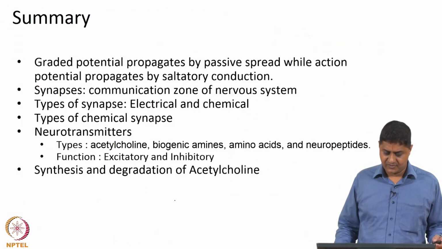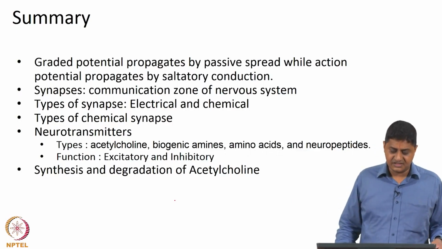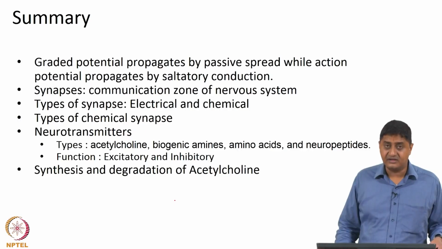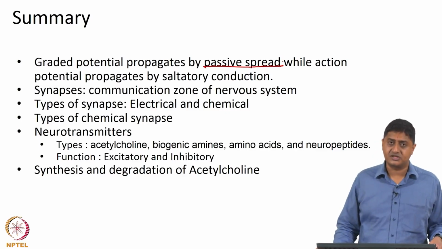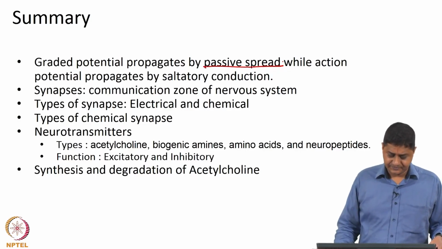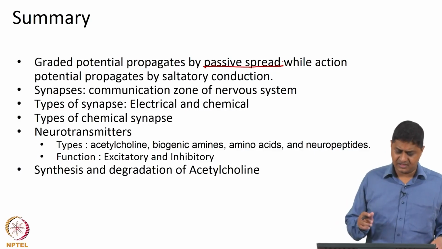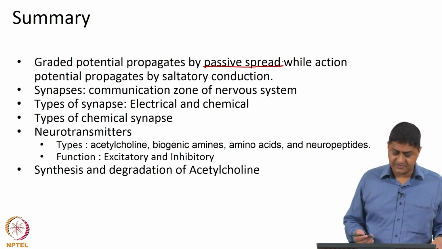So, in summary, we have discussed the differences between graded potentials and action potentials. Graded potentials propagate by passive spread, whereas action potentials propagate by saltatory conduction or regeneration of a new action potential in the voltage gated channels. Synapses are communication zones between one neuron and another neuron, and there are two types of synapses, electrical synapses and chemical synapses.